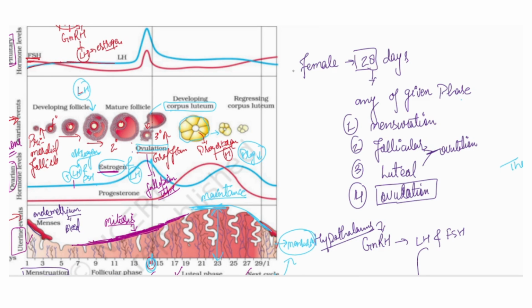In that case, the LH hormone is increasing, and because of the follicular growth, LH would also be increasing because of the positive feedback by the estrogen, and it will reach the peak level, and this is the 14th day. At the 14th day we have seen these hormone levels would be very high, and then slowly they are disintegrating. You can notice here the LH hormone is going down, okay, as well as the FSH is also going down. Okay, so both are degrading, and now finally they are again going to increase, as the next cycle starts.